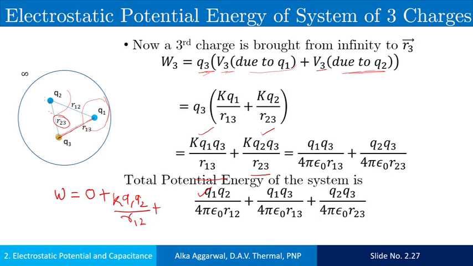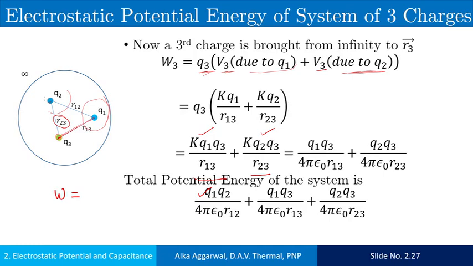So total work done in bringing the charges from infinity to the specified position is equal to Q1 Q2 upon 4 pi epsilon naught R12 plus Q1 Q3 upon 4 pi epsilon naught R13 plus Q2 Q3 upon 4 pi epsilon naught R23. This work done is stored in the system in the form of its potential energy.